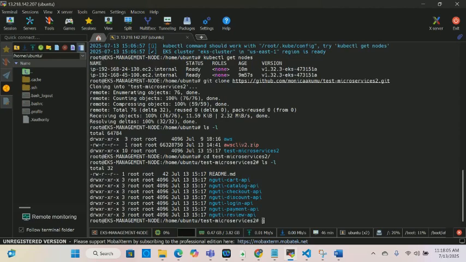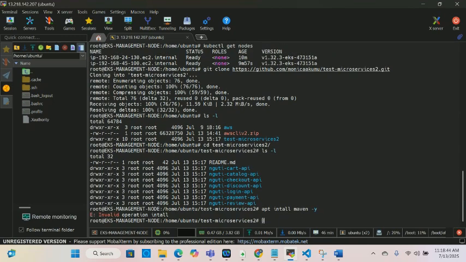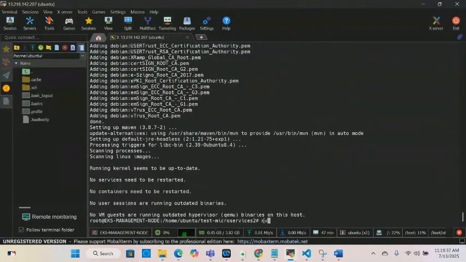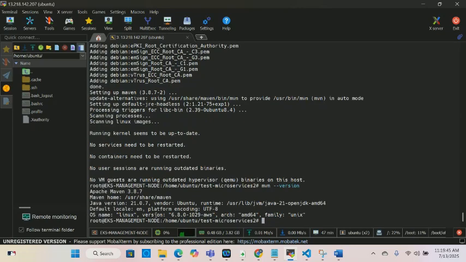Then what I need to do, I'm going to need Maven, and then we're going to need Docker, because we have to push this to Docker Hub. But before we do that, we have to clean it, compile it, and do all those good things. I'm going to do apt install, because I need to install Maven. Let me see, where did I go wrong? Oh, I did not put apt install... forgot the -y. There we go. We're cooking. We can check if Maven has been installed with mvn --version. Yes.